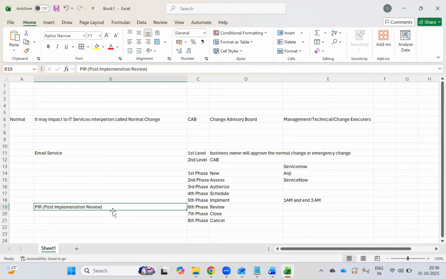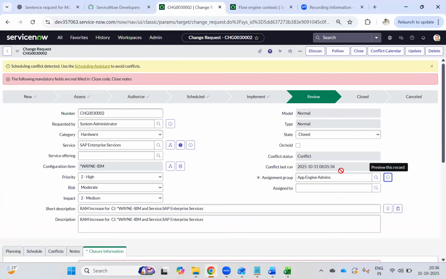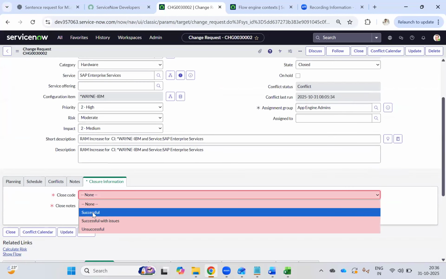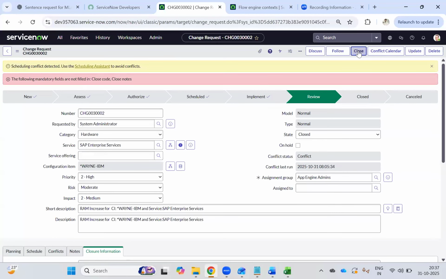Definitely there will be a question: what does PIR mean? Post implementation review. So this post implementation review will be done by whoever is the manager of the group. Our change manager also sometimes does it. If you implemented successfully, you can write that, "Implemented successfully," and close it.